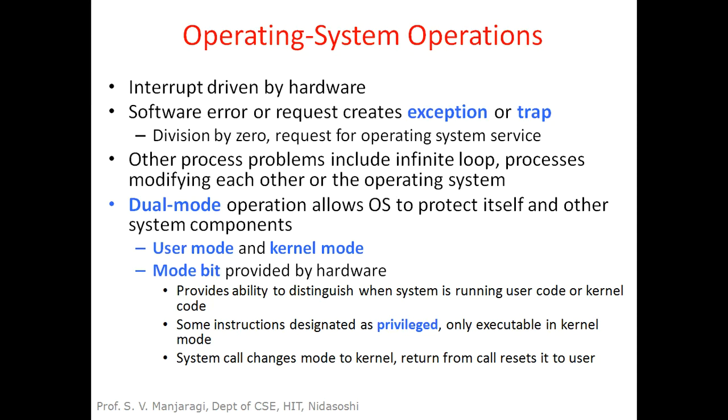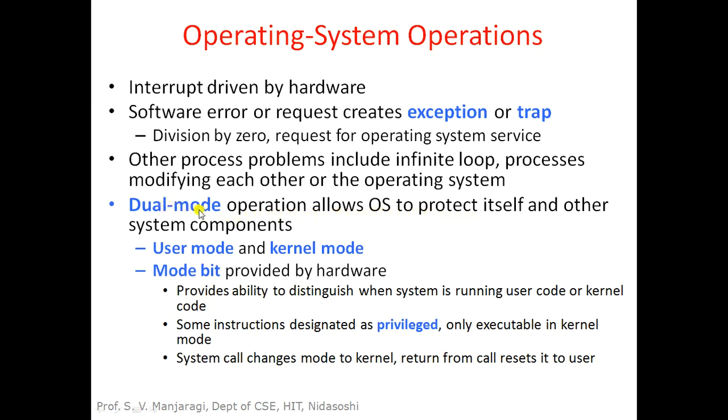So it means some sort of protection is required for the operating system to execute the programs. Hence, while performing different operations, the operating system operates in dual mode. Dual mode operation within an operating system allows the OS to protect itself and other system components.